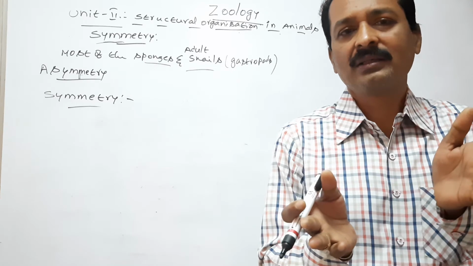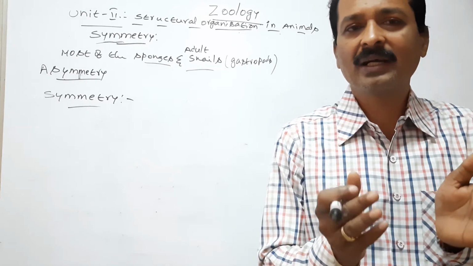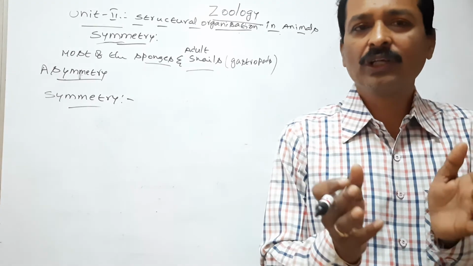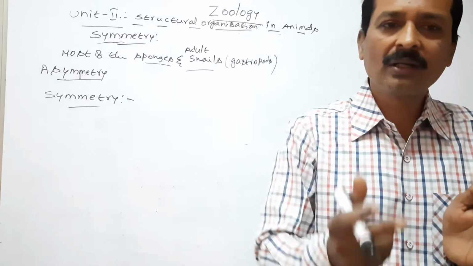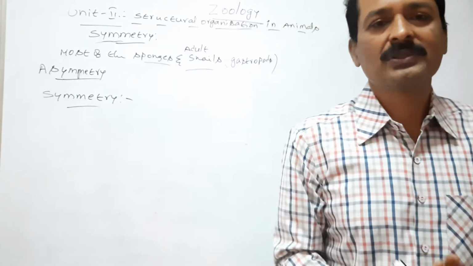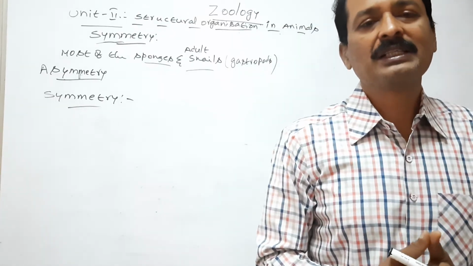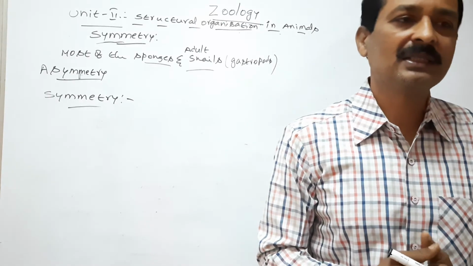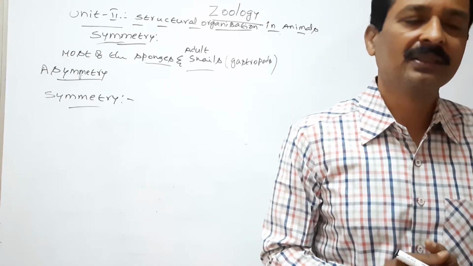So, the symmetrical animals can be cut into two equal parts in one or more planes passing through the principal axis or central axis of the body.